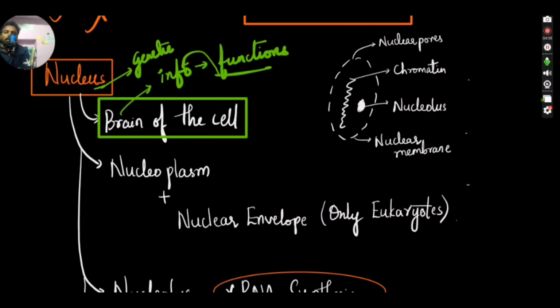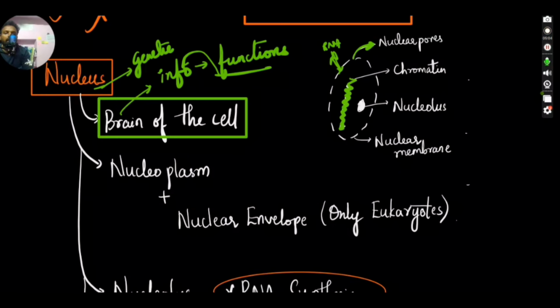We'll be looking at genetic material in more detail, and in the upcoming lectures we'll be describing more about DNA, RNA, and how they form proteins or enzymes. You can see that this is the shape of DNA, and the DNA is in the nucleus. The nucleus has nuclear pores to allow material inside and outside. RNA should come inside and RNA should go outside. So for that we have nuclear pores, and we have genetic material called chromatin in this.